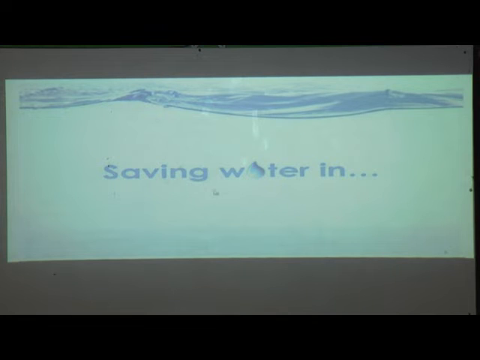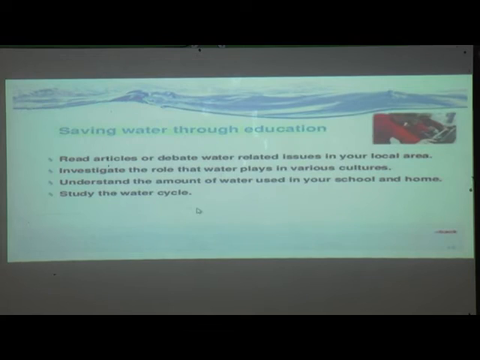So how can we save water? Saving water through education. Read articles or debate water related issues in our local area. So we have to come to know how important water is and how we can save water. For this purpose we should read articles which give us information about water, about saving water, or how we can save water, tips for saving water, like this. And debate also, we should attend debates which are related to water.